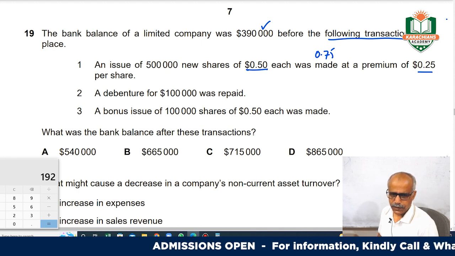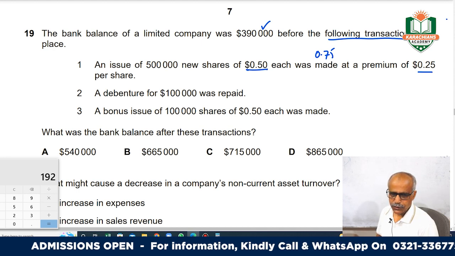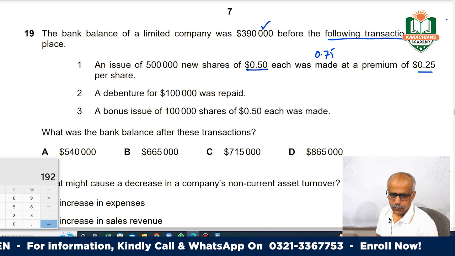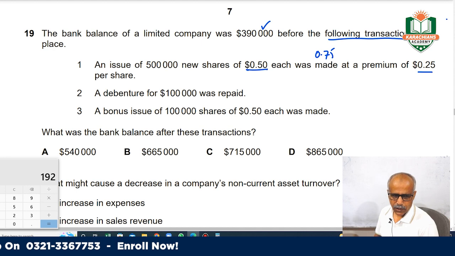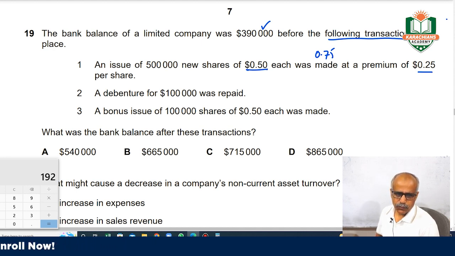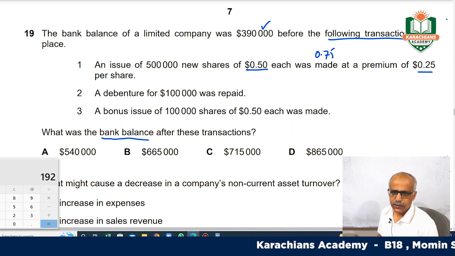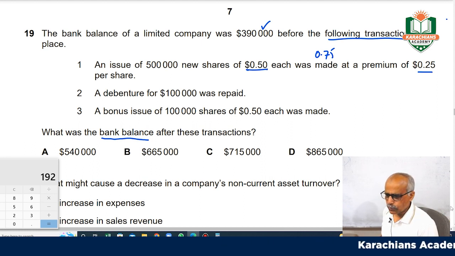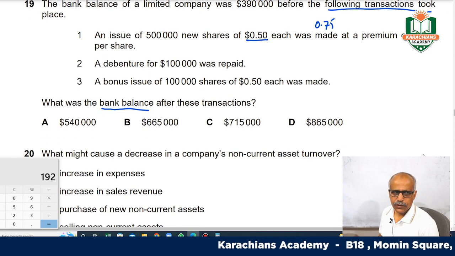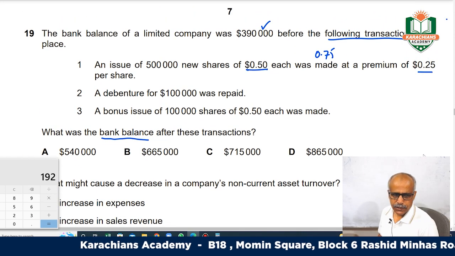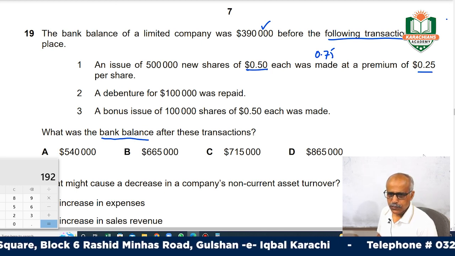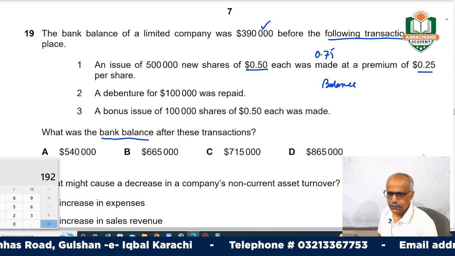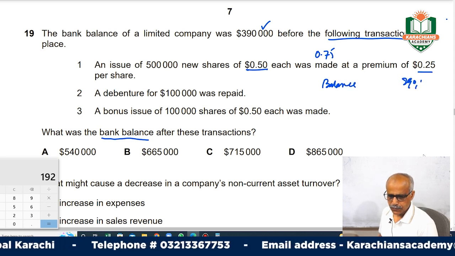A bonus issue of 100,000 shares, this is a bonus issue, 0.5 each. So we will see what the bank balance was. They want to see how much the bank balance is after these transactions. So he wants to test your understanding of cash inflows and outflows and your overall understanding. Your cash balance is 390,000.